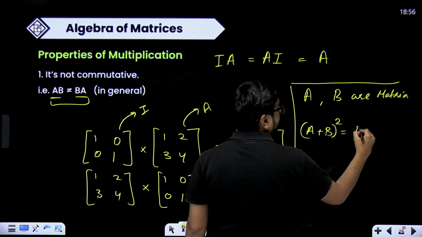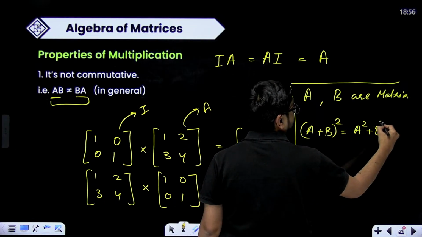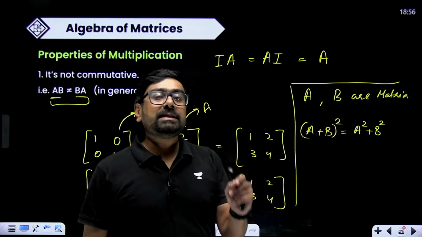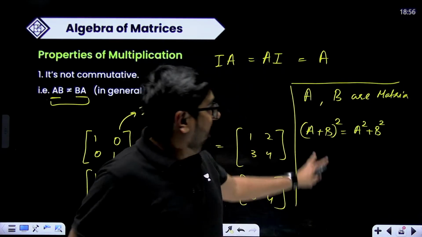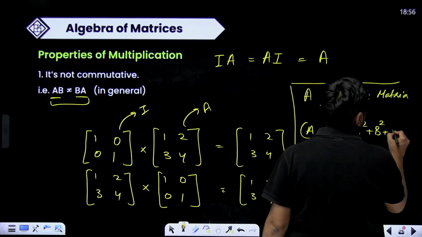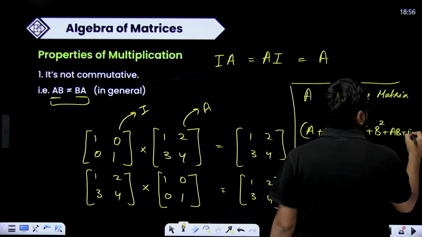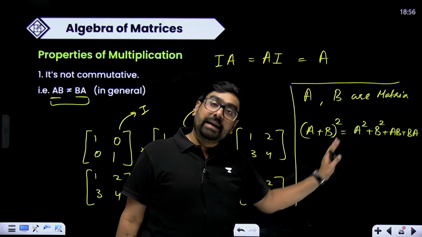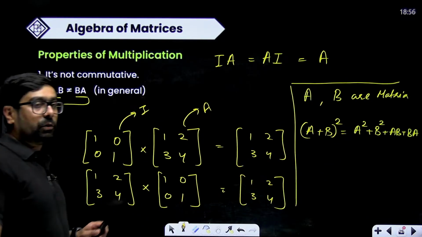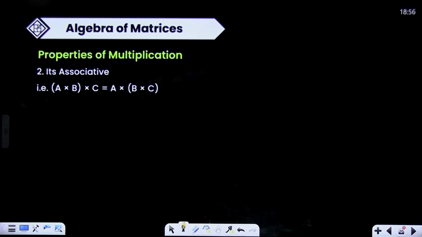Then we cannot apply the identity A square plus B square plus 2AB, because 2AB means AB plus BA added together and made 2AB. Here, in case of matrices, we'll write it like this: AB plus BA, because these both will be different. Yes, you might have to apply the identities for matrices also. Don't forget that. Okay, let's move ahead.